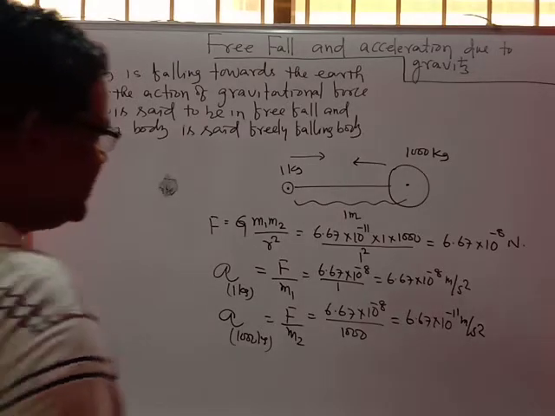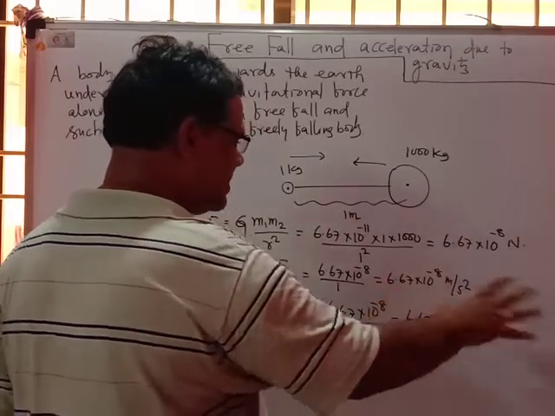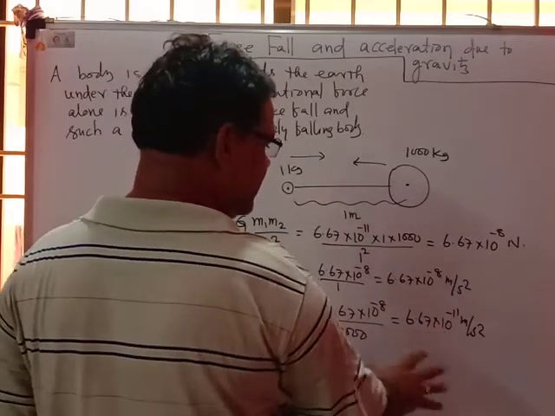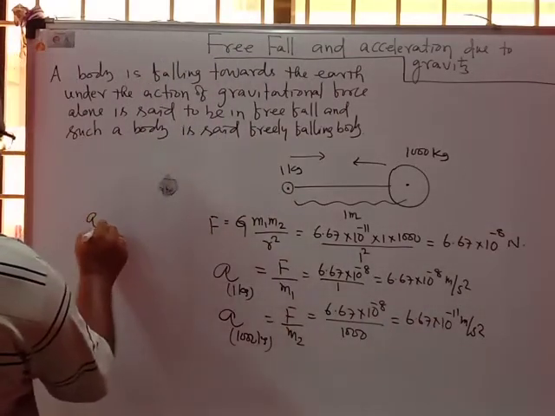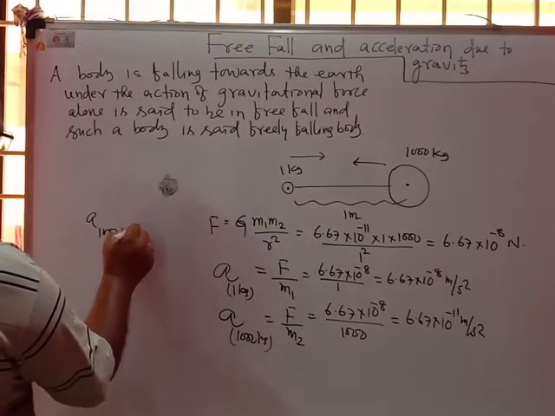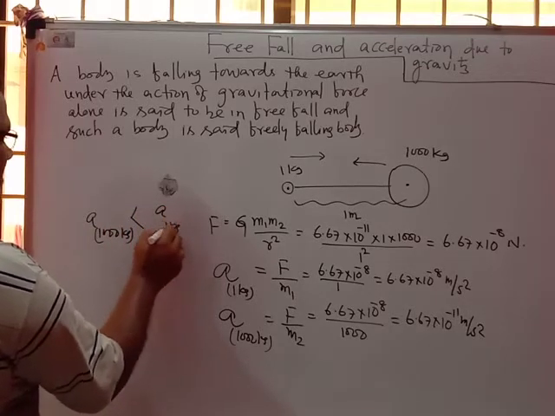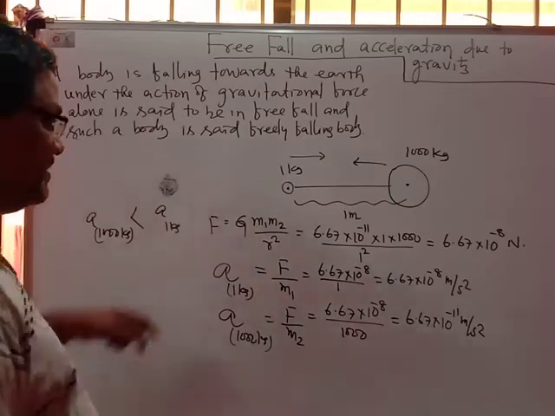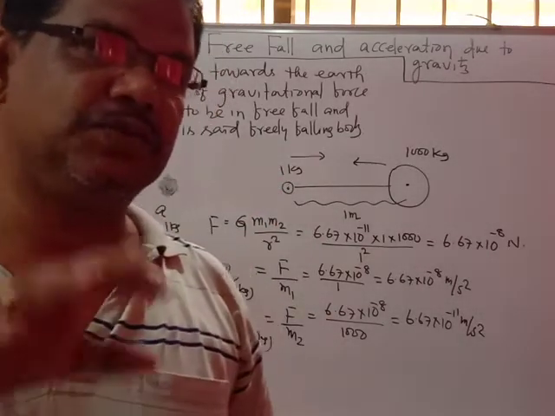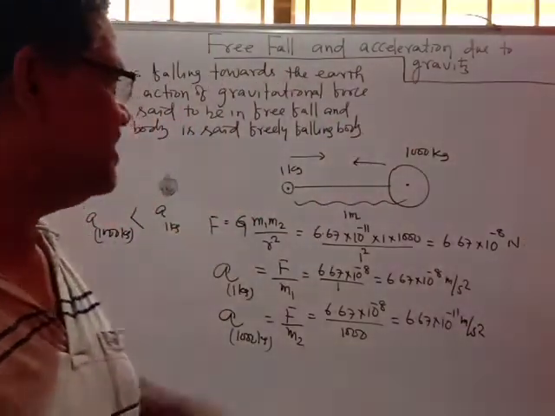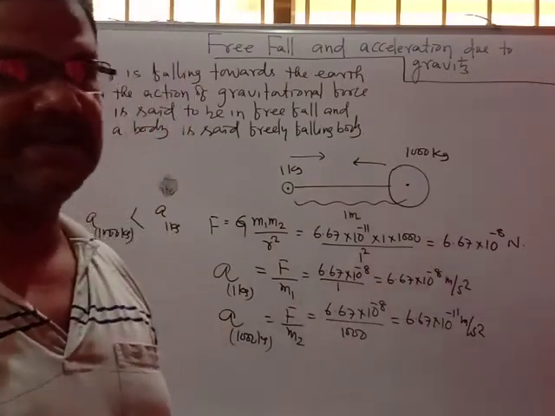No doubt, 6.67 into 10 to the power minus 11 is the smaller one. So the acceleration of the 1000 kg mass will be smaller than the acceleration of the 1 kg mass. That means the 1 kg mass will be attracted towards the 1000 kg mass with greater acceleration, but the 1000 kg mass will be accelerating towards the 1 kg mass with a smaller acceleration.